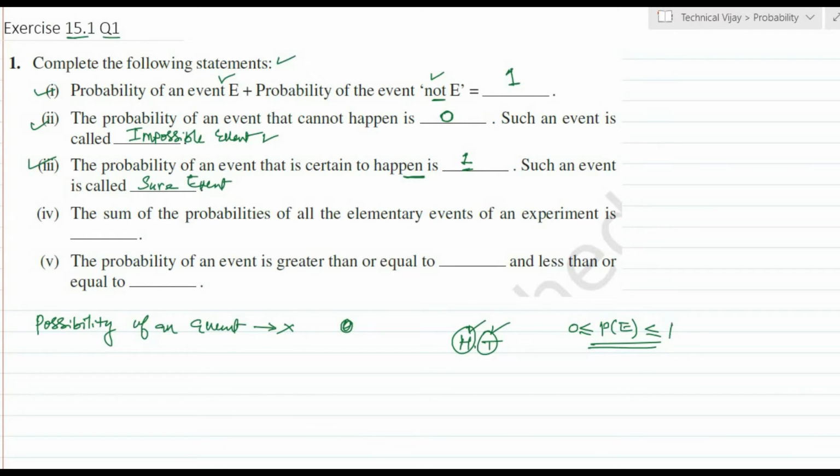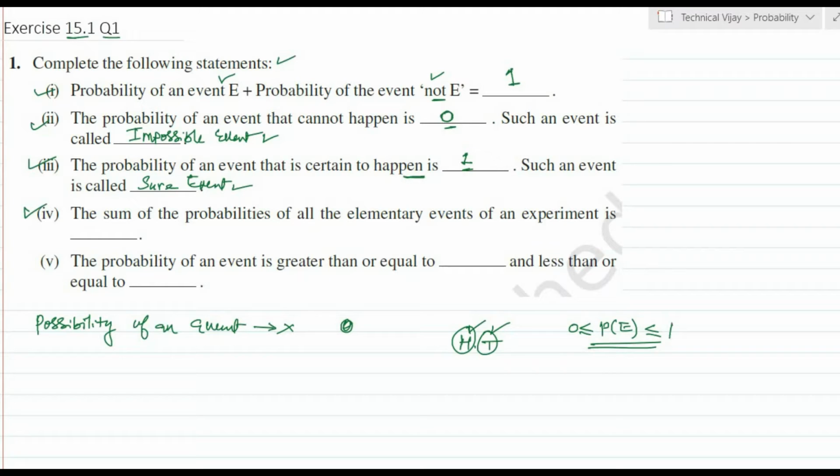These are the standard words. If an event is not at all happening, it is called an impossible event, and the probability of that will be equal to 0. The probability of an event that is certain to happen, it will happen only, so its probability will be 1 only. Such an event is called a sure event.